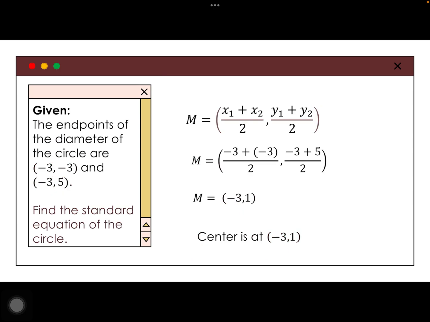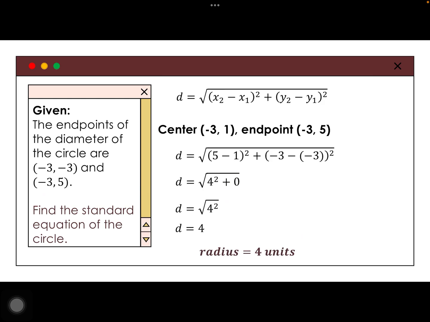Now, ma'am, meron na tayong center. Paano naman po ang ating radius? Oh, remember, ang radius ay distance between 2 points. So, ang piliin na lang natin dito is the center, negative 3, 1, at ang endpoint na negative 3, 5. So, this is your x sub 1, y sub 1, and this is your x sub 2, y sub 2. So, again, start with your x sub 2, that is,